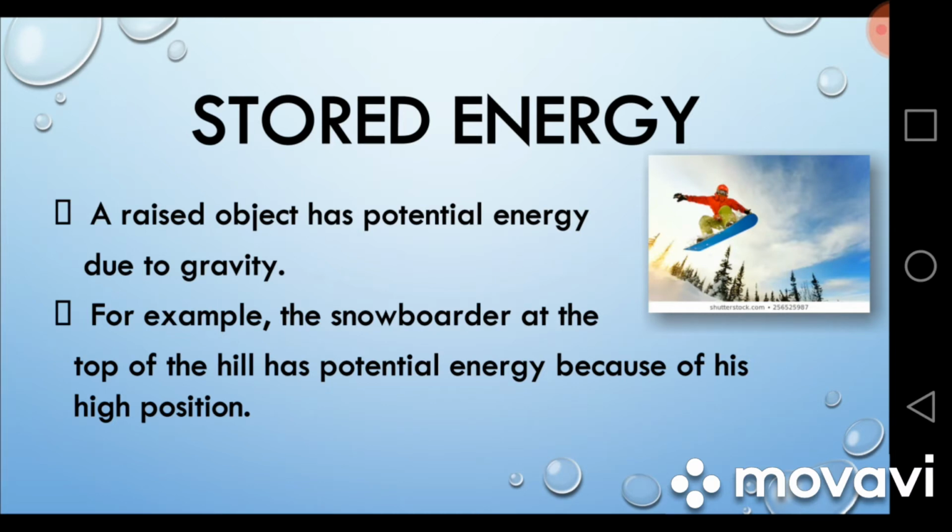For example, you can see this skateboarder in the picture. He is on the top of a hill and he is having a lot of potential energy because he is on a high position, and due to the force of gravity, he has some potential energy stored in him.